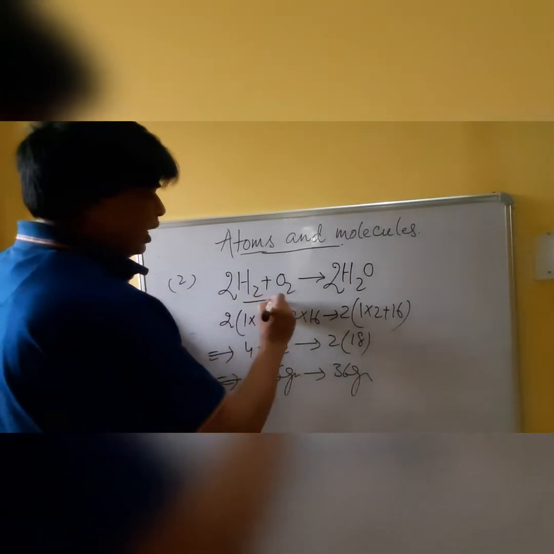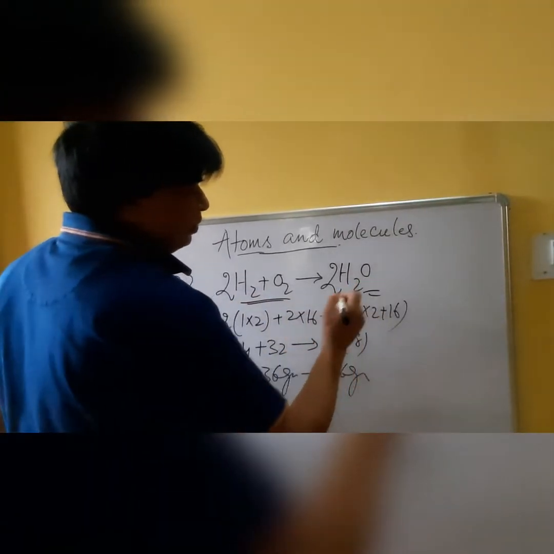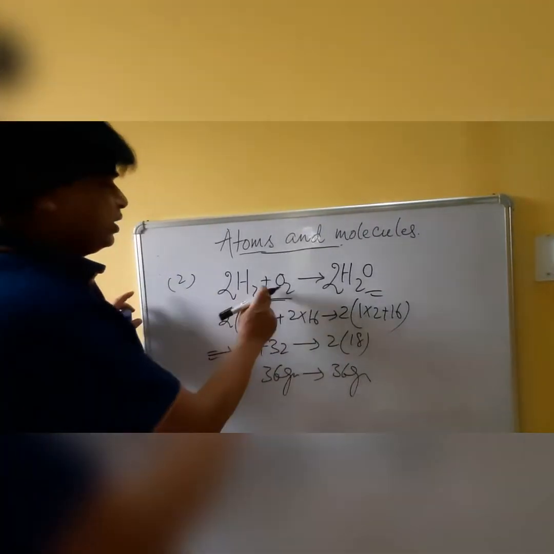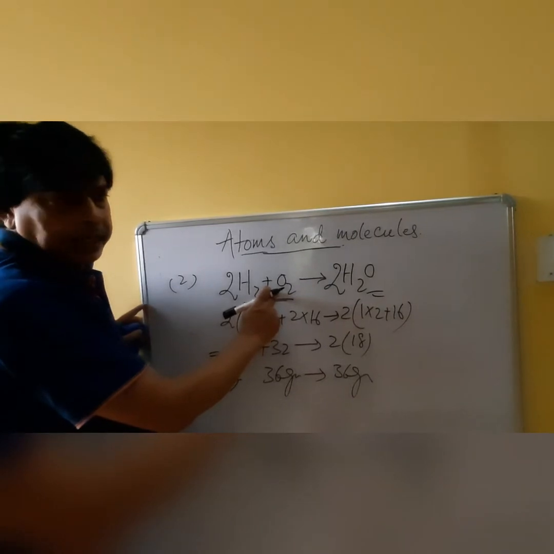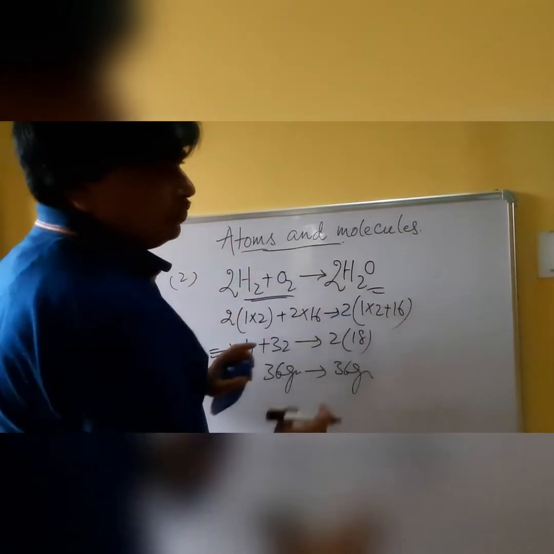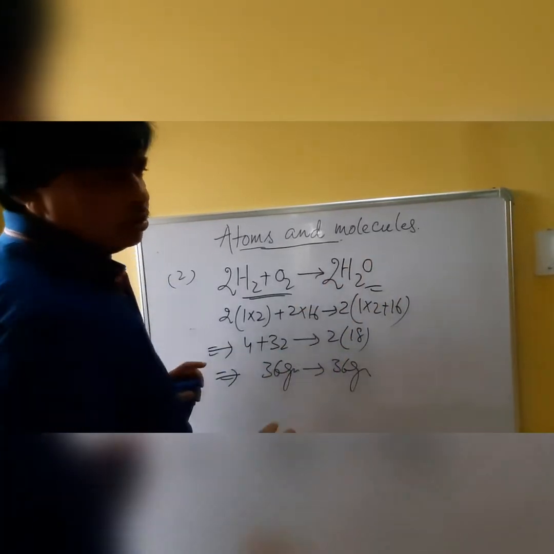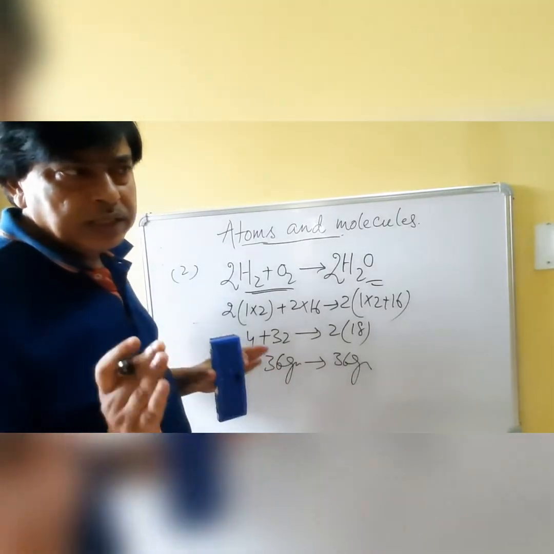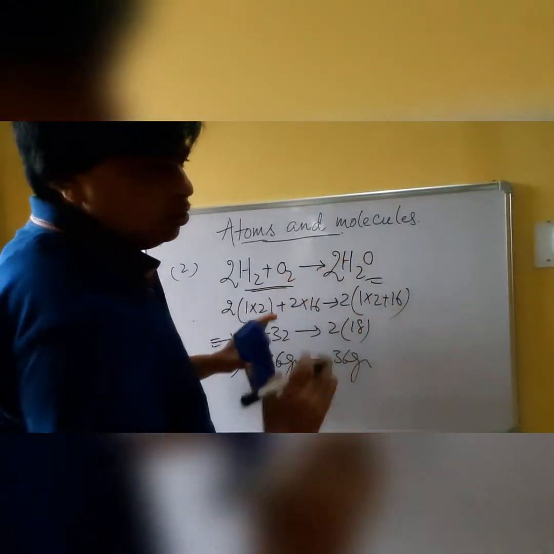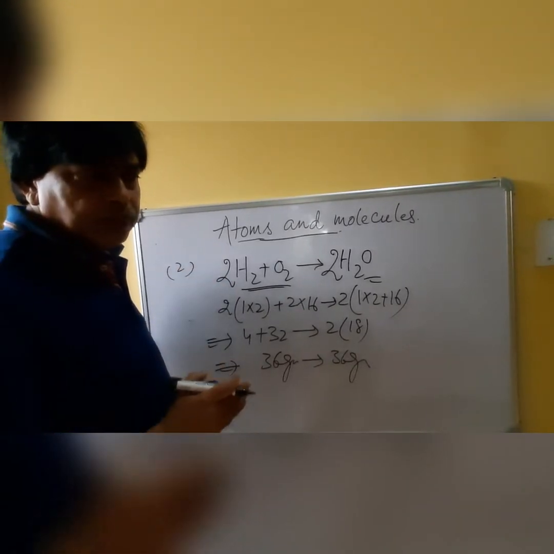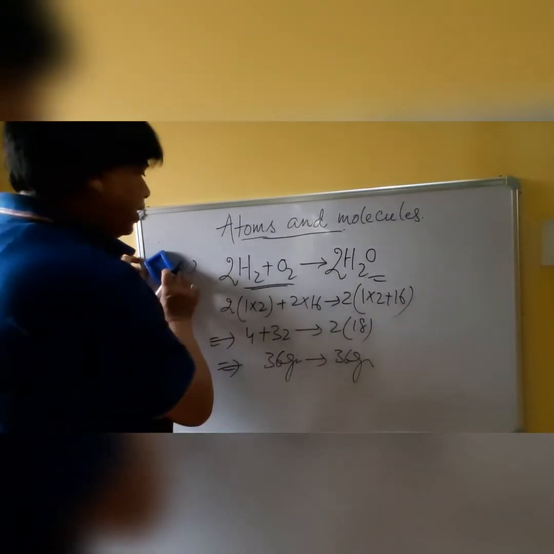Here it is the reactant and it is the product. The substance which takes part in the chemical reaction is known as the reactant, and after the reaction the new substance that is formed is called the product. So in the law of conservation of mass, the total mass of the reactant should be equal to the total mass of the product, and I can prove it by experiment.